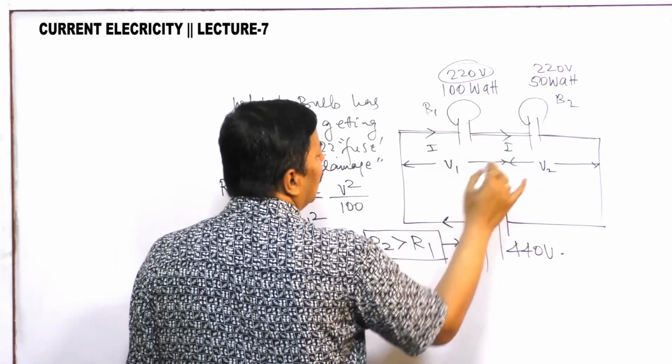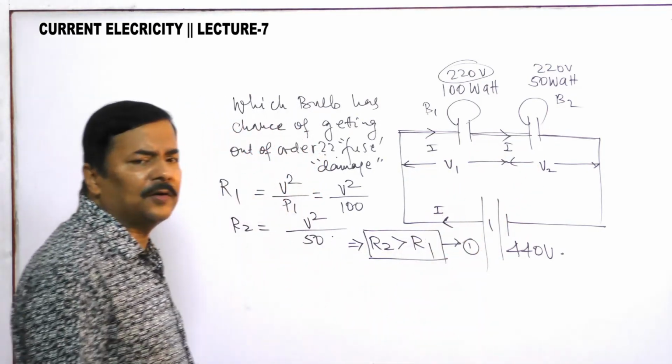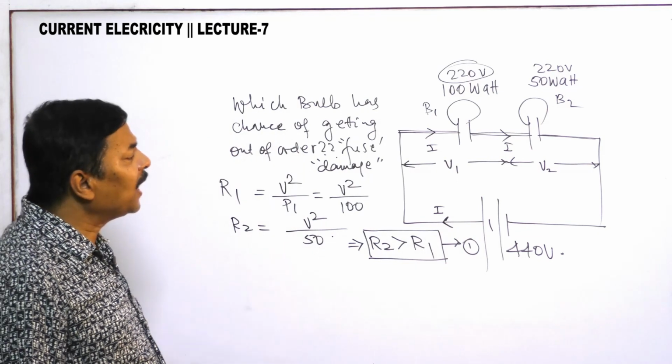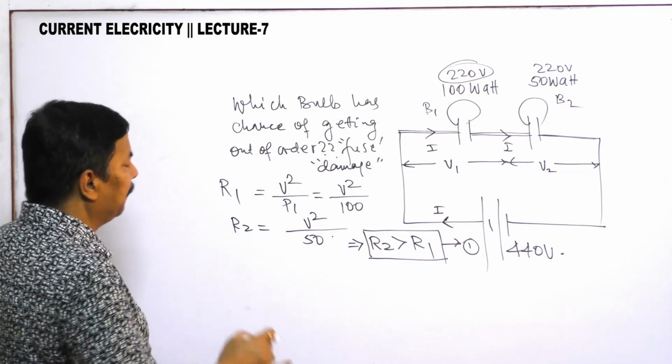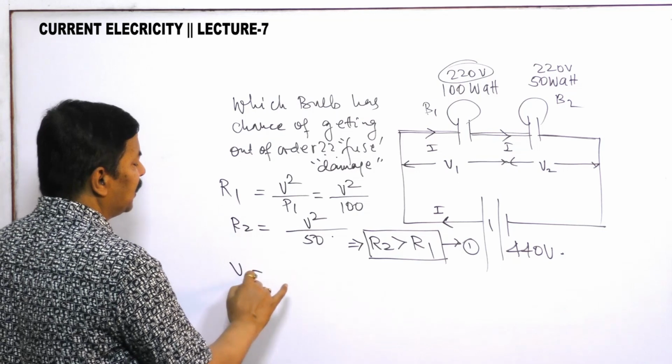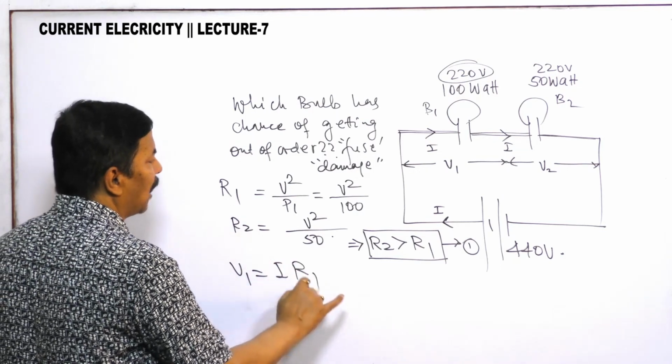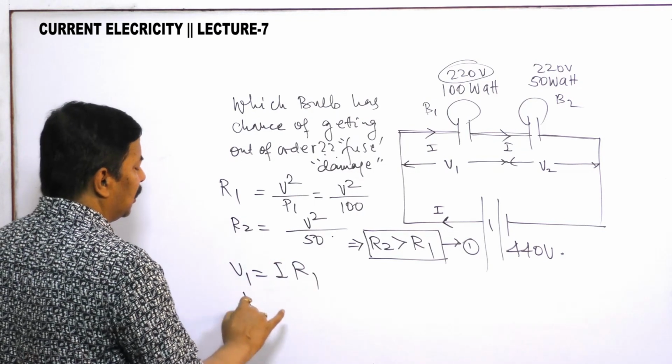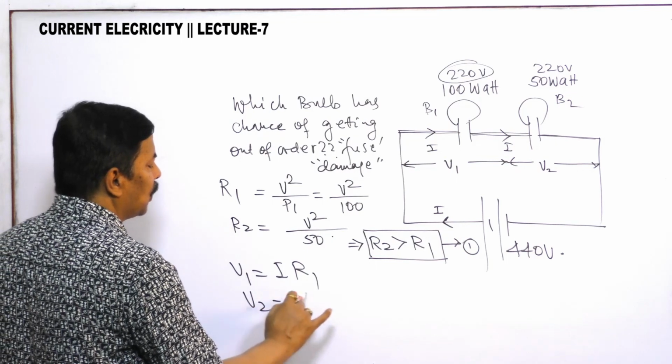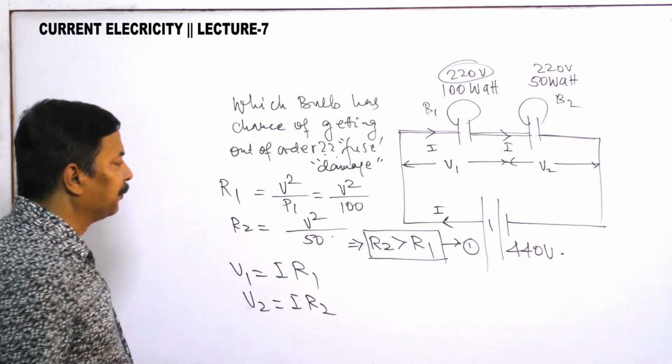Now, current I remains the same. So we can say V1 is equal to I R1 and V2 is equal to I R2.